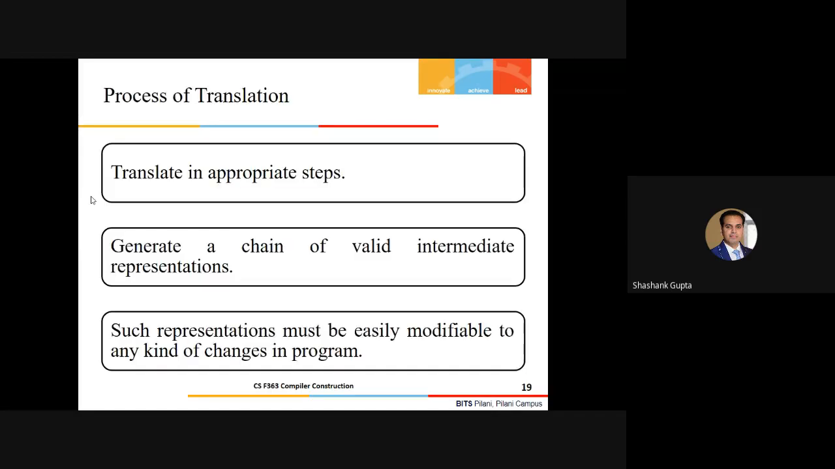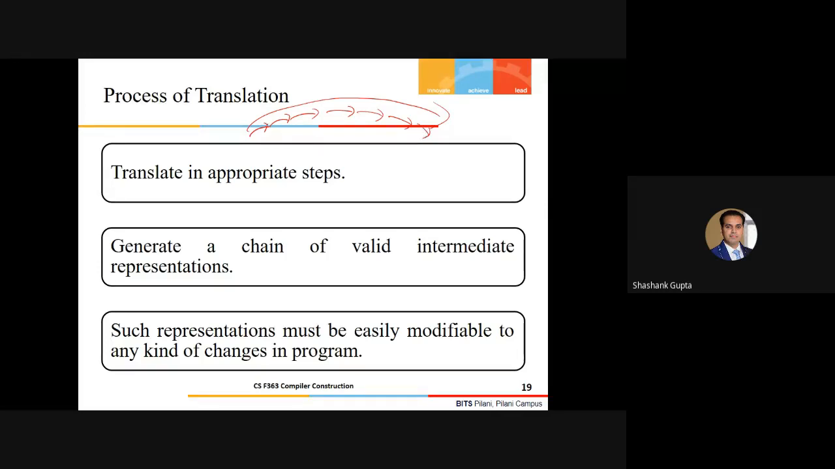So, as I said, we have to translate our high-level language code in a series of small steps. In an appropriate step, generate a chain of valid intermediate representations. So instead of taking a single jump, I'll take some small jumps like this. Let it be any number, but I'll introduce some intermediate representations, and those intermediate representations are also acceptable.